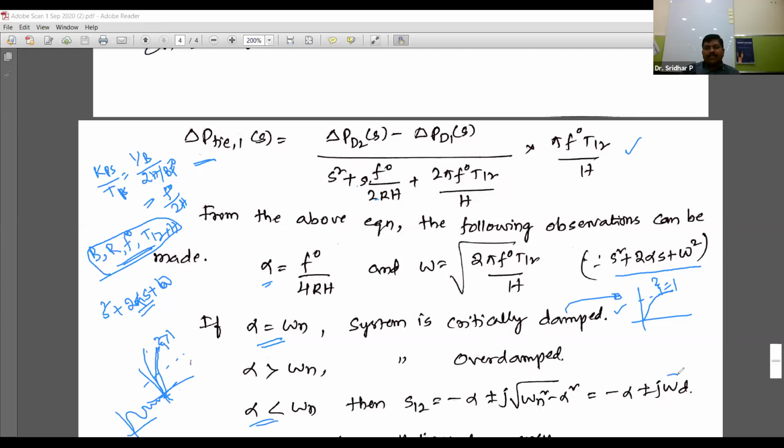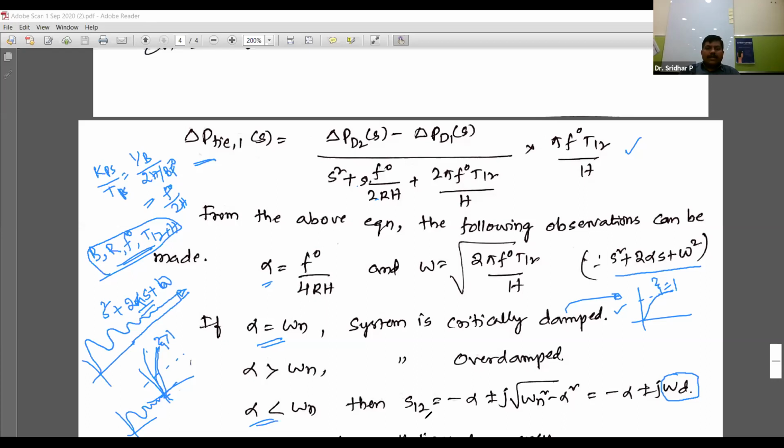This is the case we require, because of the type of system response we observed in the previous slide. Initially it has a very large magnitude, and as time progresses the oscillations go down and die out. When a system gives this kind of response, the roots of the system are complex conjugates.